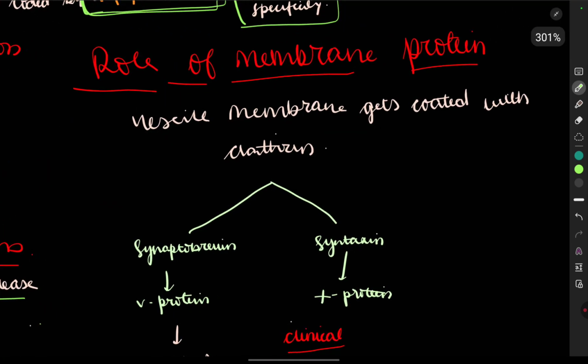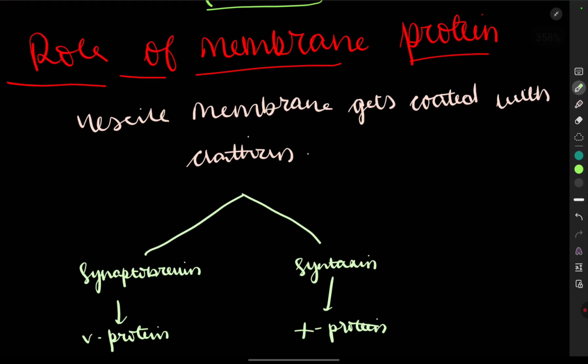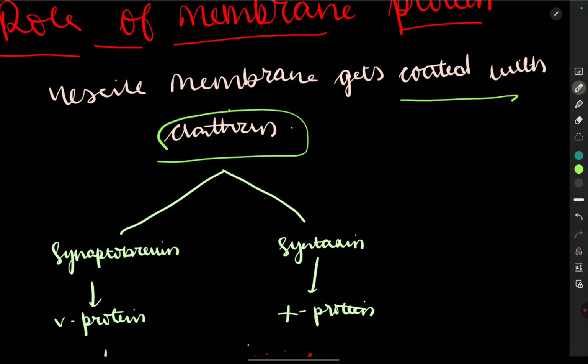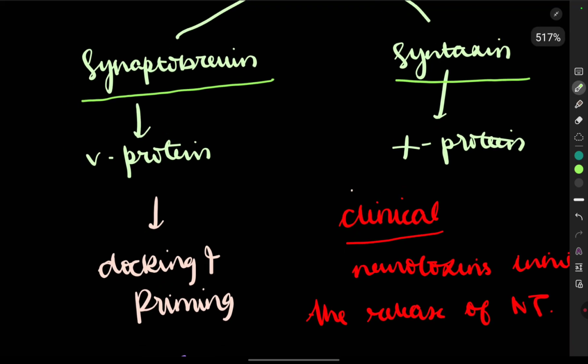Now, what is the role of the membrane protein? We saw that neurexin is there. So what is the role of that membrane protein? The vesicle membrane gets coated with clathrin. There are two types: synaptobrevin and syntaxin. So this is a V type of protein and this is the T type of protein.